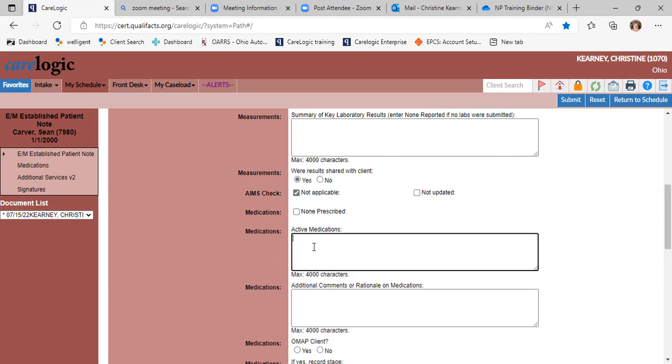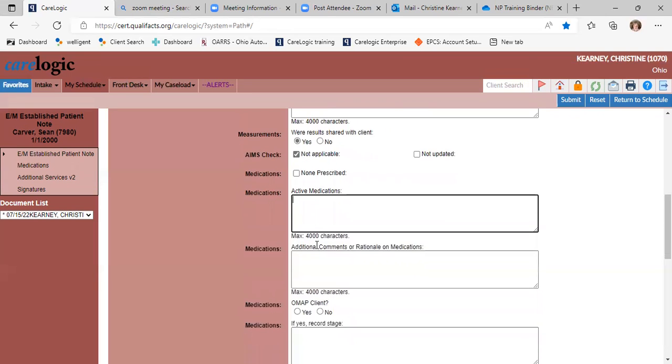This is where the medications are. These, again, are the medications that you prescribe for them. You can either put it in here on your own, or like I said earlier, the medications will automatically populate to the report after you sign the note. So you can put them here, or you can just skip it or say, see next page, see below, because that's where they're going to be in the report.